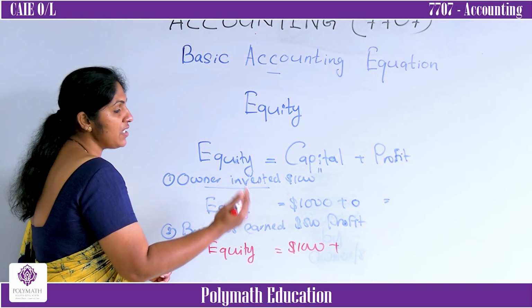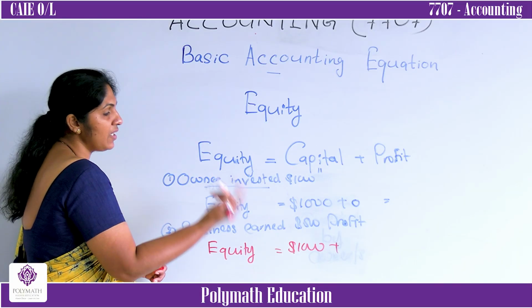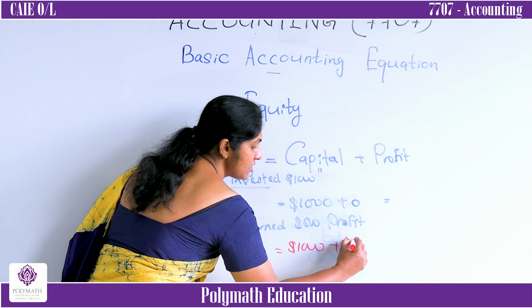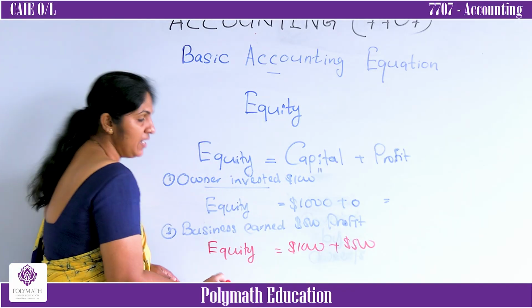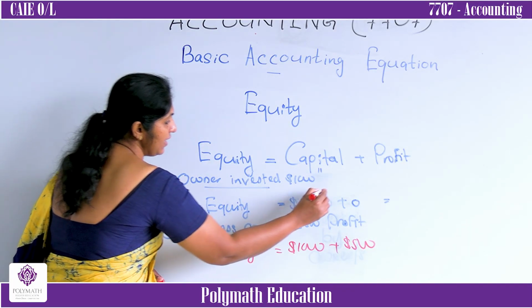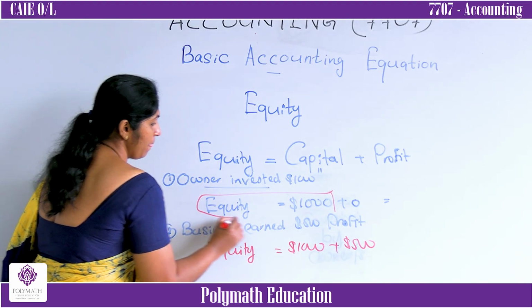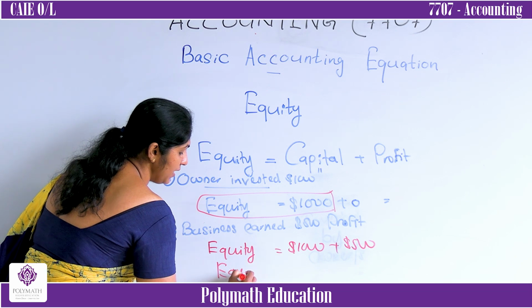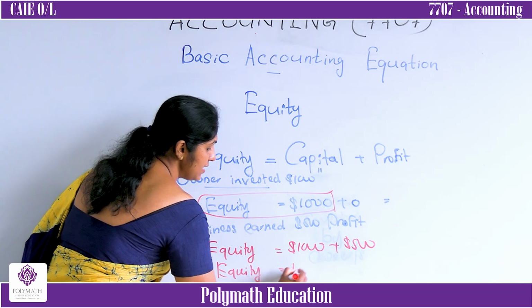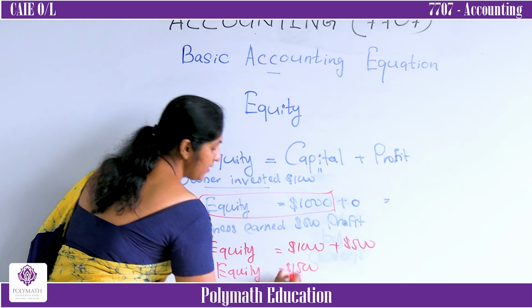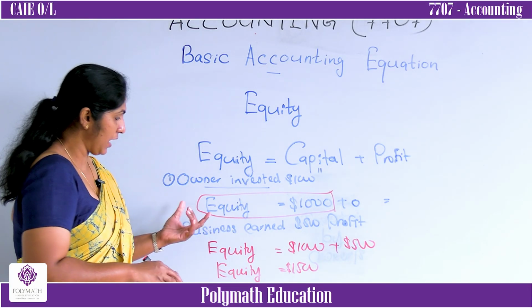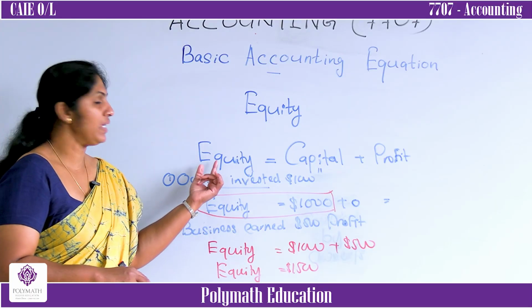The earned profit belongs to the owner. Profit increased by 500. Earlier equity equals 1,000. Now equity, the ownership, equals how much? It is 1,500.